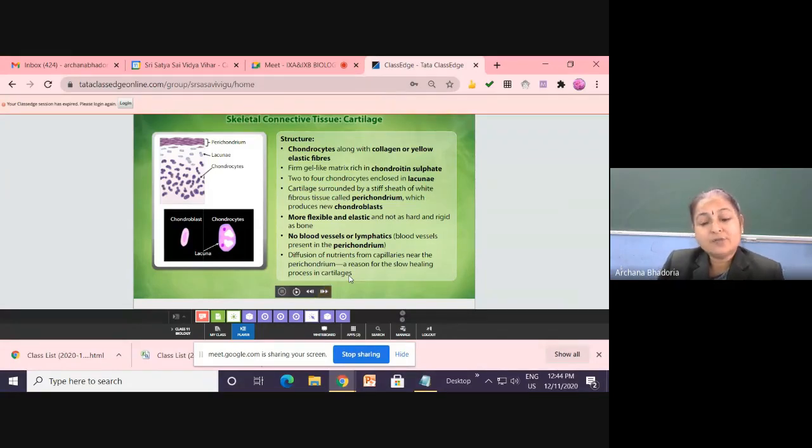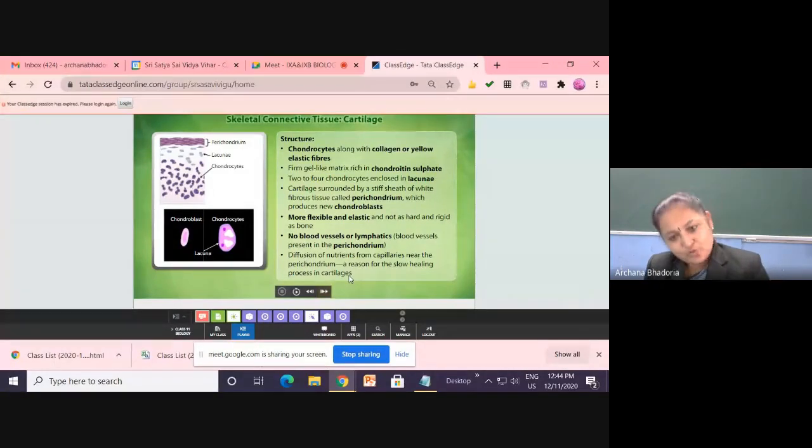So cartilage is also a connective tissue, children, which is present in your nose, which is present in your external ear, and that's why you can bend the ear. Okay, because the cartilage is soft, it is flexible. Now all the connective tissues, in the beginning only we have discussed, will have the matrix, the cells, and the fibers. Some may not have the fibers, but क्योंकि tissue है तो वो group of cells है.